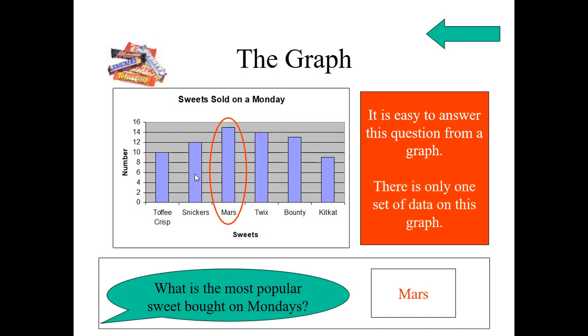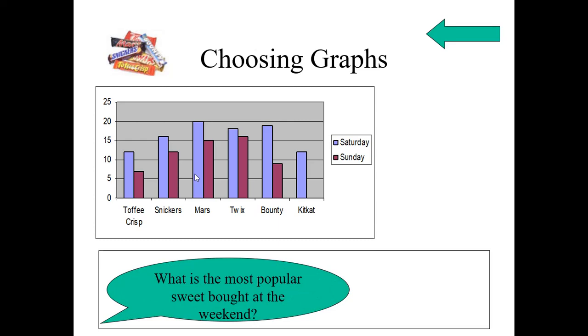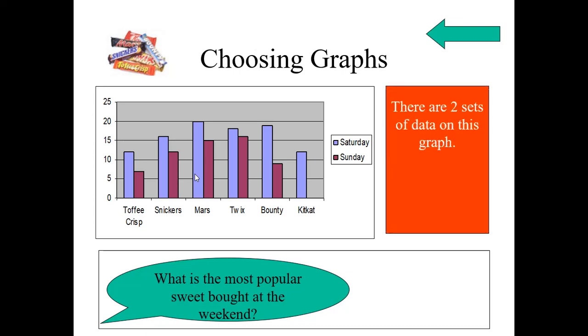There is only one set of data on this graph. Now look at this graph. It has two values. What is the most popular sweet bought at the weekend? Easily we can tell by comparing two weekends, Saturday and Sunday. Otherwise, we can change the graph also. There are two sets of data on this graph. It is easy to answer this question.